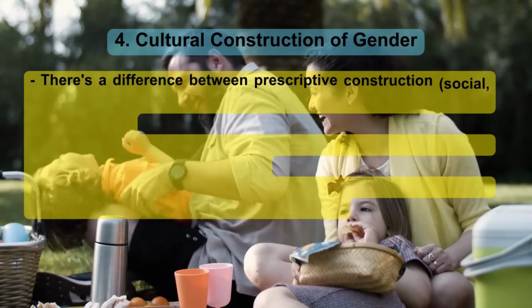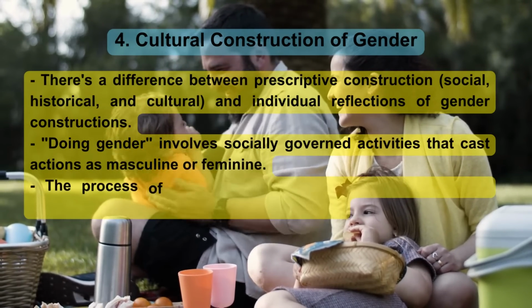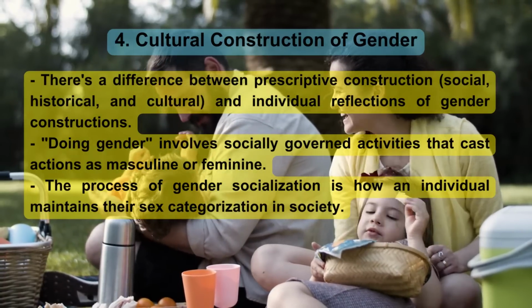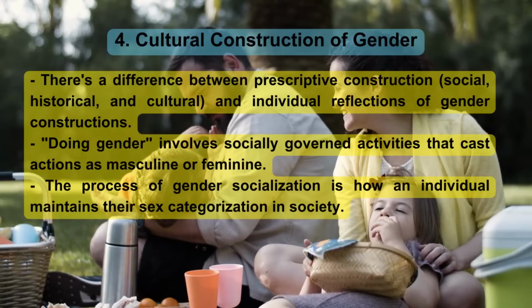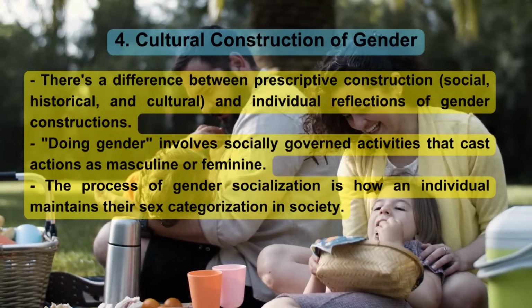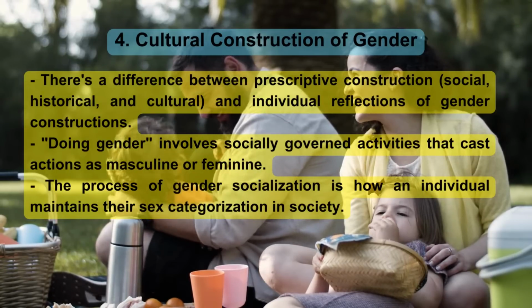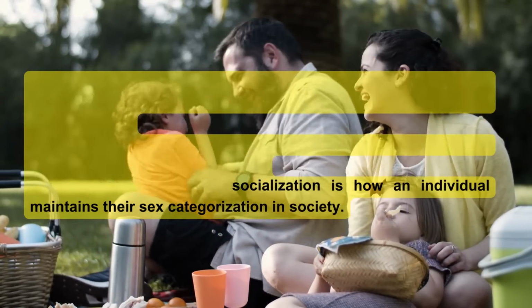There's a difference between prescriptive construction, social, historical, and cultural, and individual reflections of gender constructions. Doing gender involves socially governed activities that cast actions as masculine or feminine. The process of gender socialization is how an individual maintains their sex categorization in society.